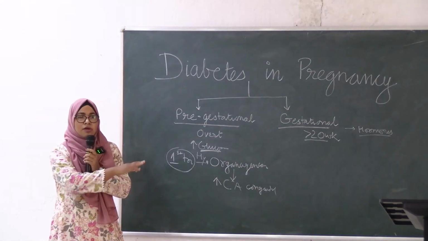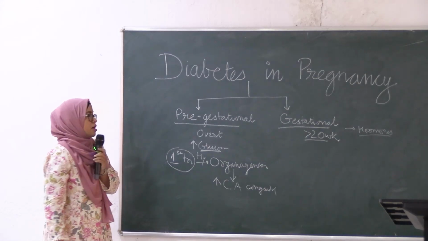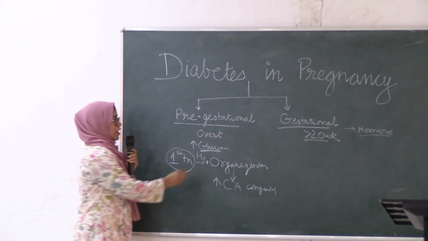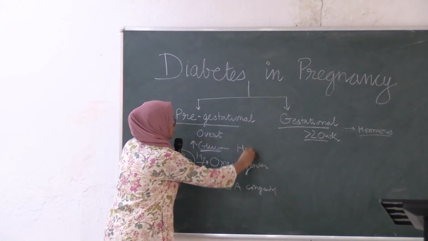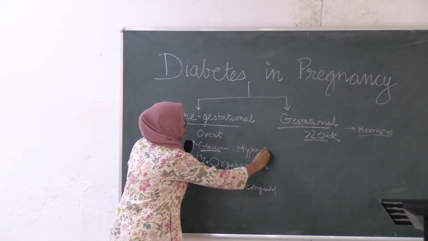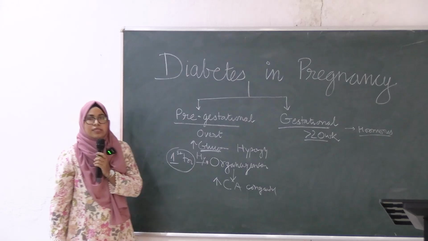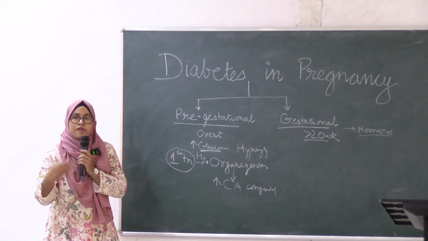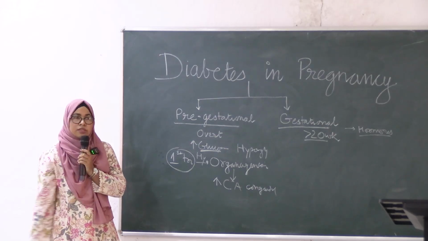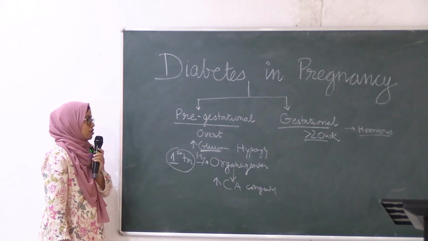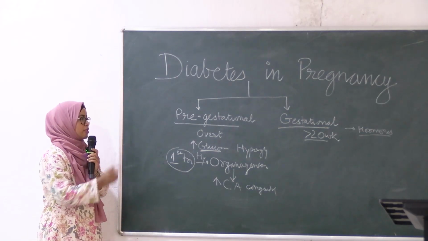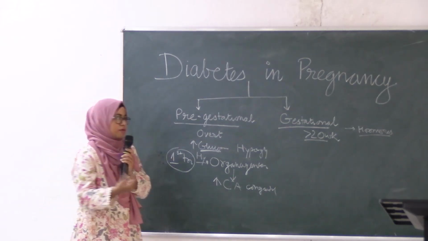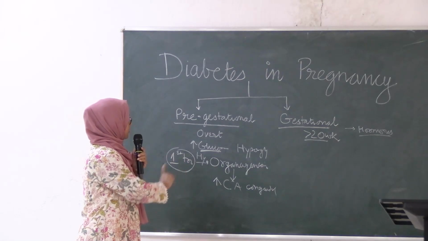That doesn't mean it does not occur in gestational diabetes, but the chances are higher in pre-gestational diabetes, because due to hyperglycemia there is release of free radicals, and free radical damage occurs to the organs that are developing in the fetus during the first trimester. So the main problem with pre-gestational or overt diabetes is the high risk of congenital anomalies. Which congenital anomalies, I will tell you later on. This is the major difference.